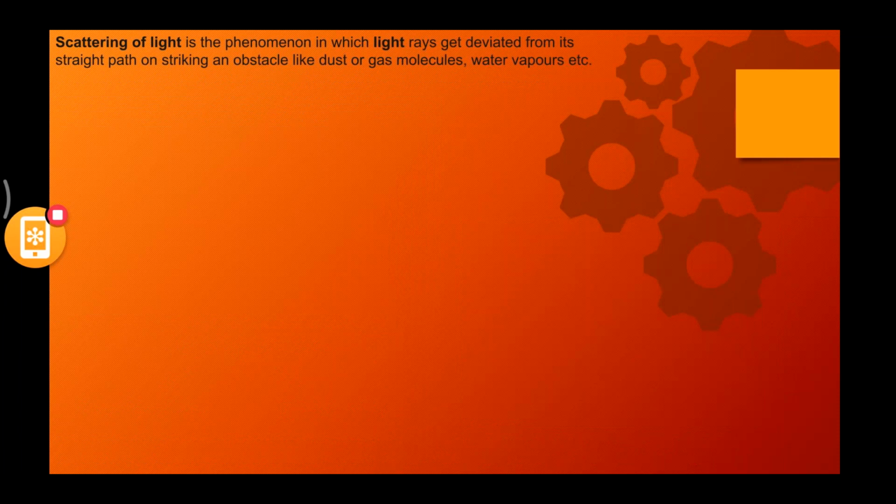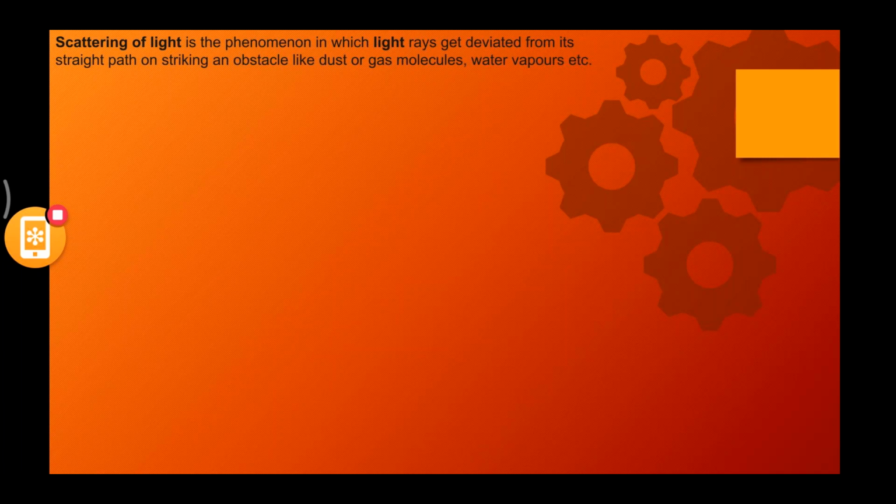Scattering of light. Scattering of light is the phenomenon in which light rays get deviated from their straight path on striking an obstacle like dust or gas molecules, water vapors, etc. Now, do not get confused between diffraction, dispersion, scattering. Everything is specific, and that's why we call them individually. Now we'll discuss this in a very clear path.